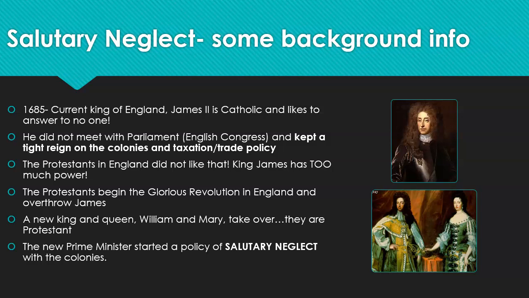So the Protestants in England start a revolution. It's called the Glorious Revolution. To overthrow James. And long story short, they do overthrow James, and they install a new king and queen, William and Mary, okay? And that's them on the bottom picture.